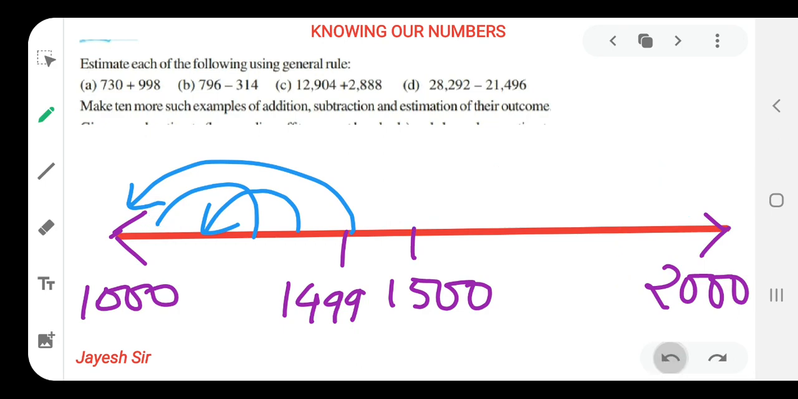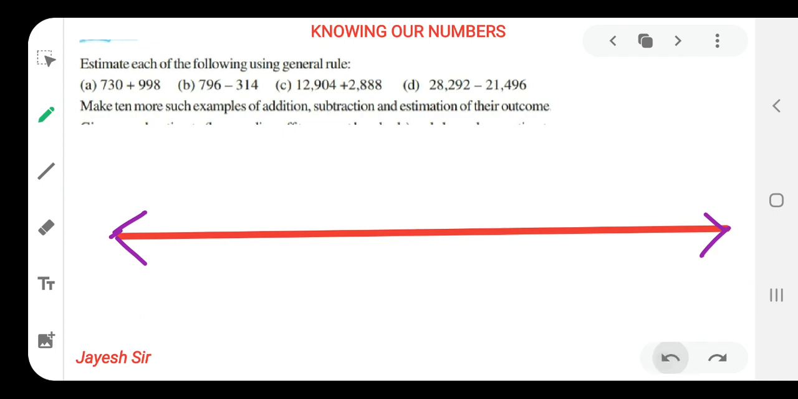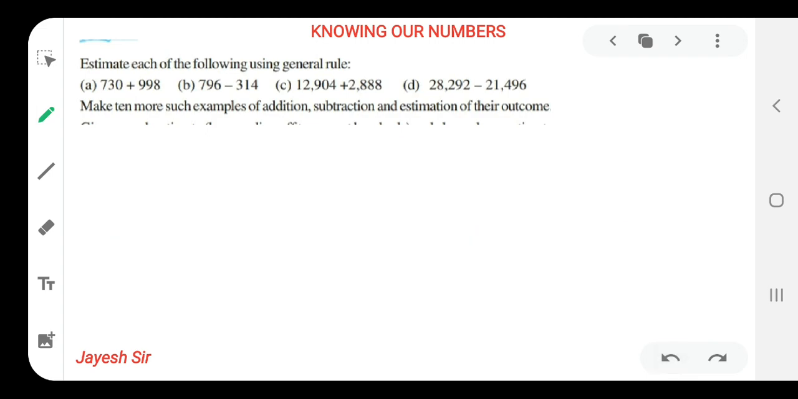Now we are supposed to estimate each of the following using the general rule. Yesterday, in my previous video, I informed you about the general rule, that means rounding off to the nearest hundred as per our course. But what is the difference between as per our course and in reality? Let us see.